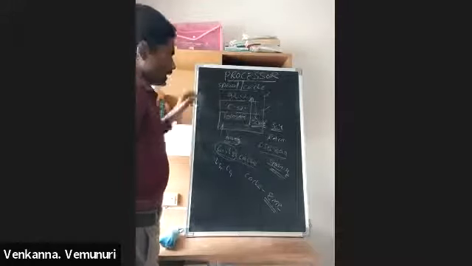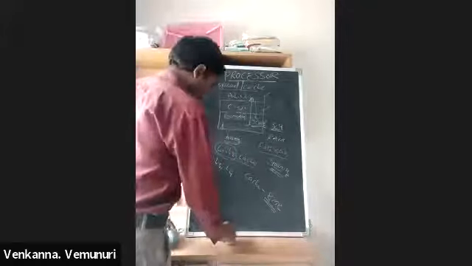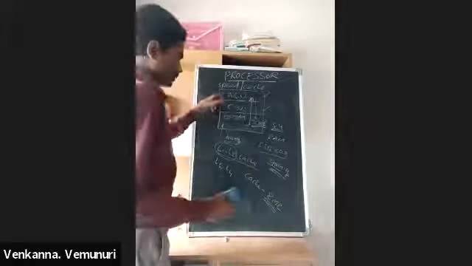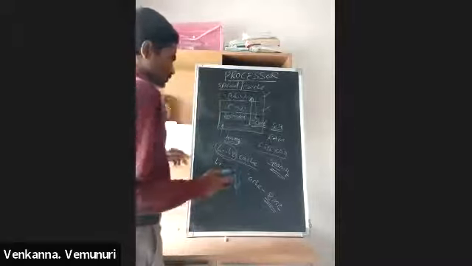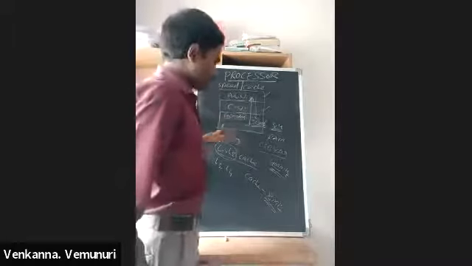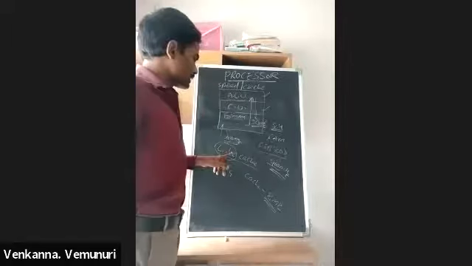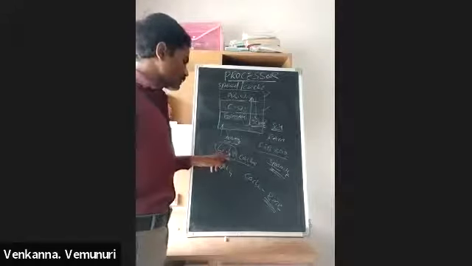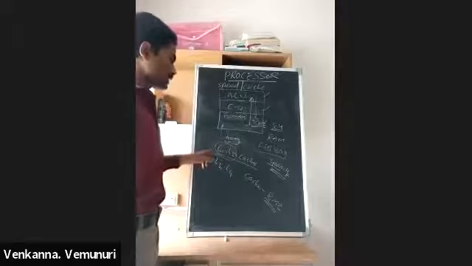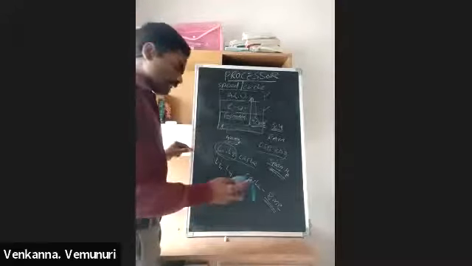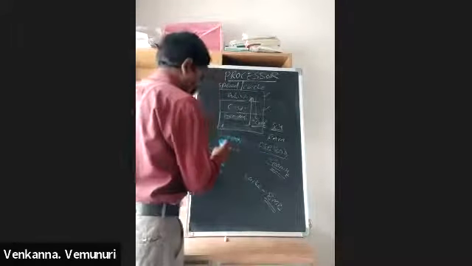That type of processor is also available on the market. So this processor internally has ALU, CU and a memory section. This memory is also called cache memory. This cache memory internally has L1 cache and L2 cache. Compared to L2, L1 cache is higher speed, but its storage capacity is less compared to L2.